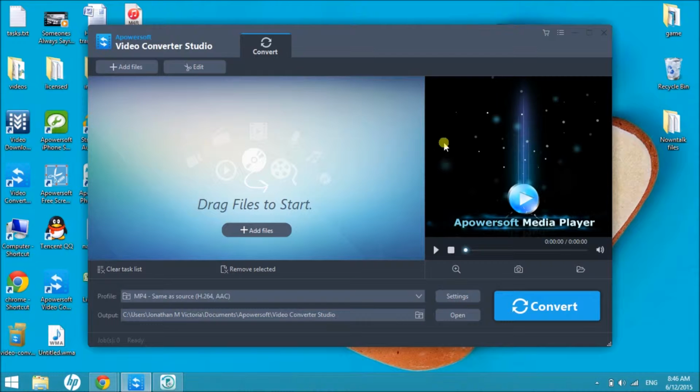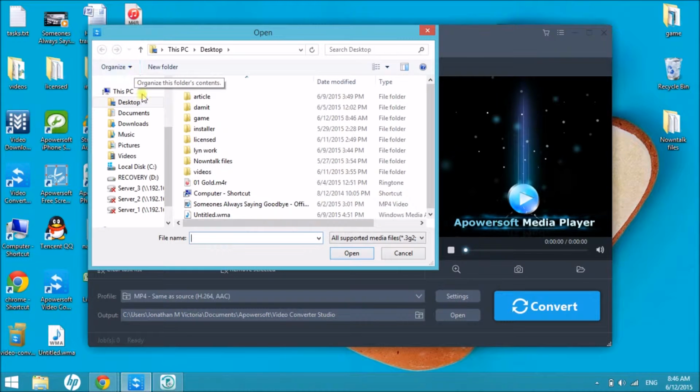To begin, launch the application and then click on the Add Files button so that we can get the file to be converted.